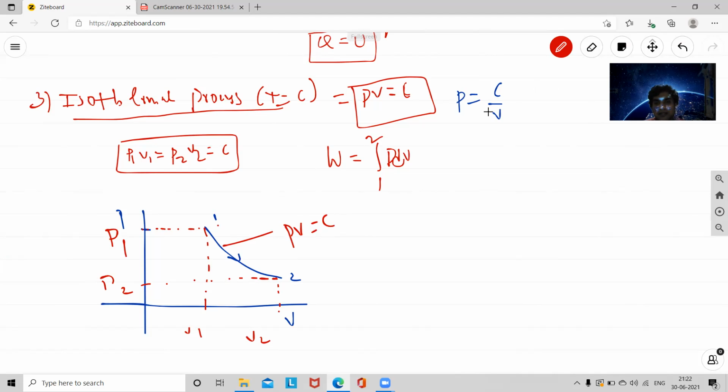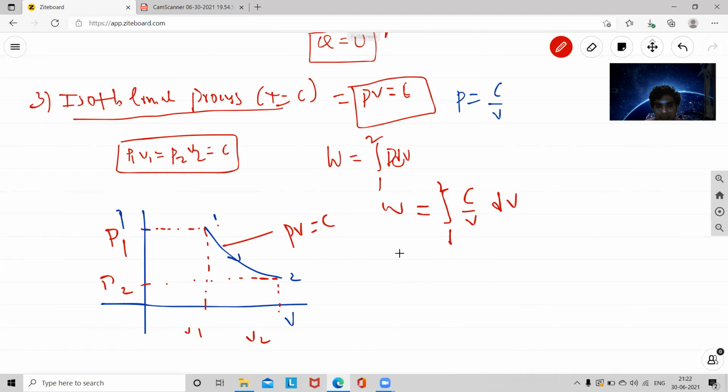So P is equal to C by V, which I already wrote. I can substitute this P value in the relation. So W is equal to integral from 1 to 2 of C by V into dV.